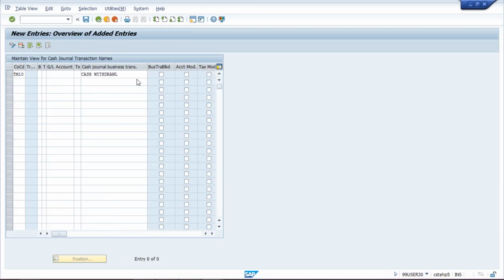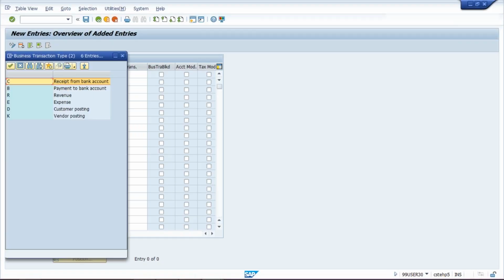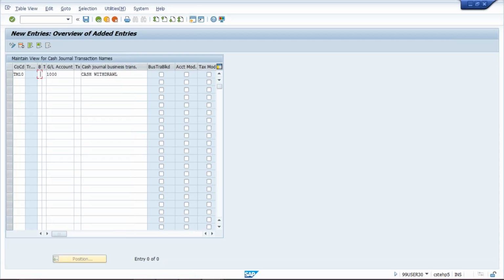So the debit GL is going to be fetched by the system from here. And what is the credit GL? During cash withdrawal, petty cash is debited and bank GL is getting credited. So give your bank GL account, that is your GL number 1000. And one more thing we enter is business transaction type. Click on drop down, and what should be your business transaction type? The transaction type should be receipt from bank account. Double click on that, because we are going to receive from the bank account.